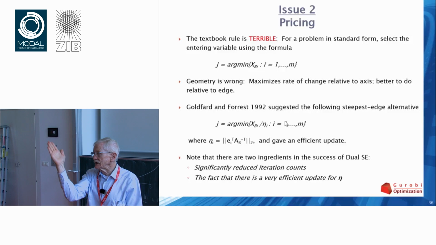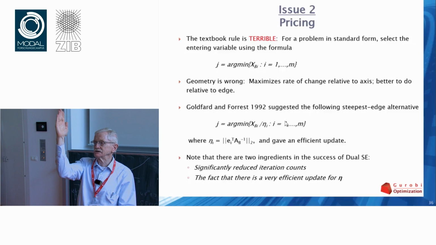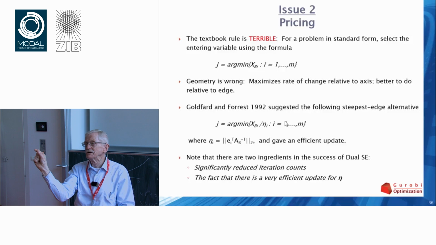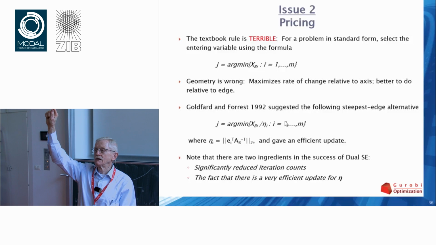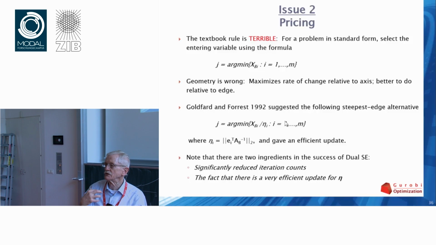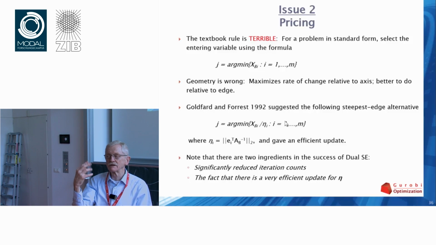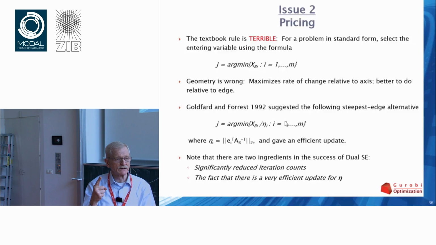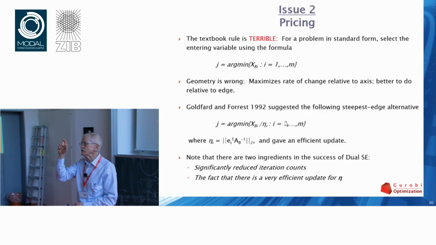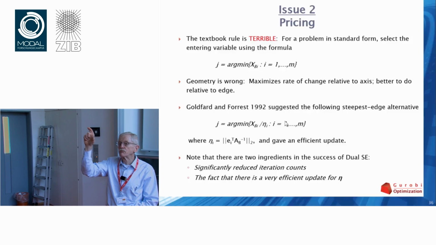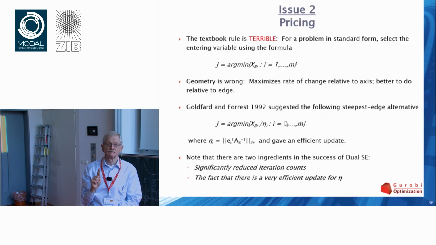If that edge has a big angle with the axis, a small movement on the axis is going to look like a big movement on the edge and is therefore going to blow up the reduced cost. You're going to think it's helping more than it is. What you really want to do is measure the rate of change of the objective per unit along the edges.